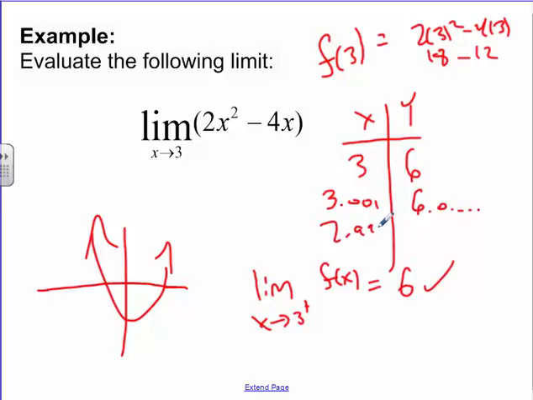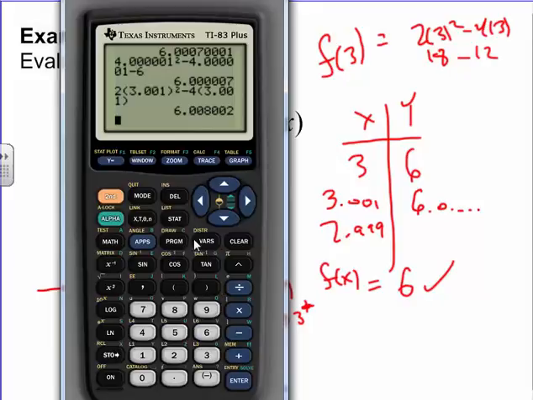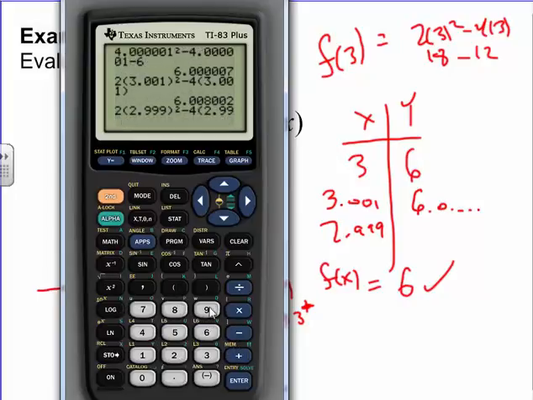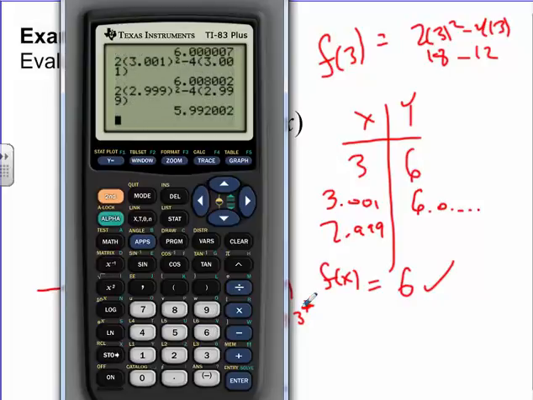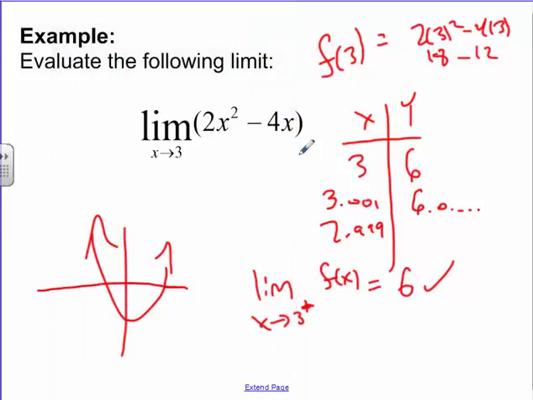And if I try it from the 2.99 side, from the negative side, where it's slightly less, it should also basically give you 6, right? 2 times 2.999 squared minus 4 times 2.999. One more 9 to do it properly. 5.99, but isn't that getting really close to 6? So what is the limit? The limit is 6.